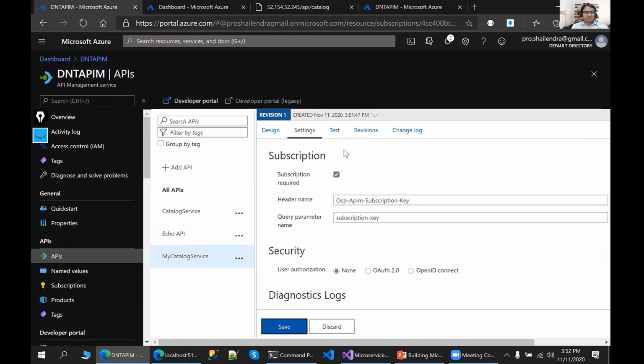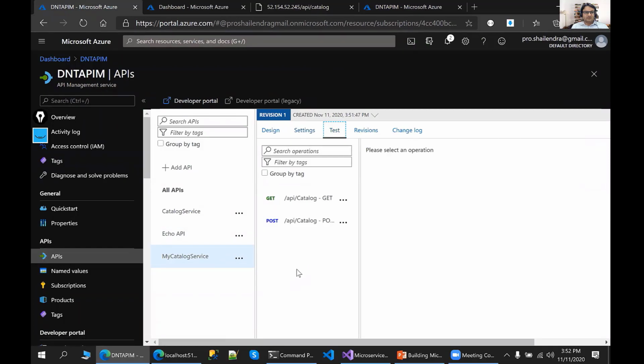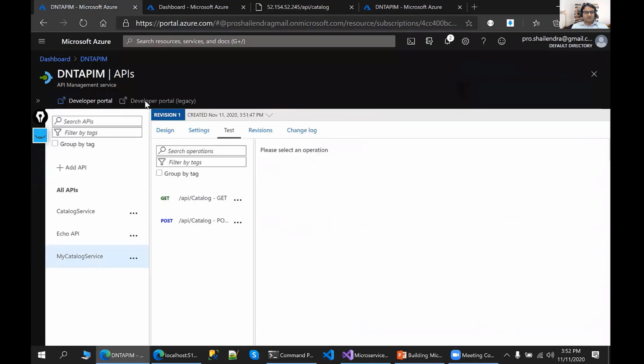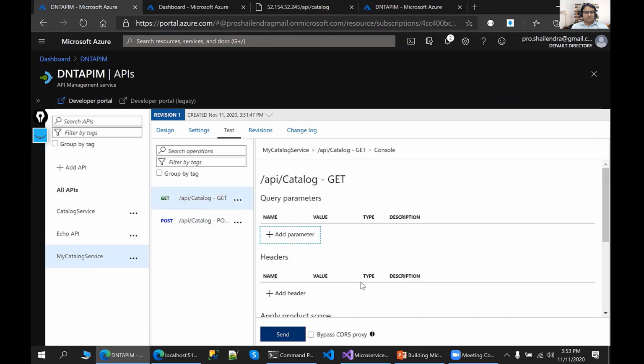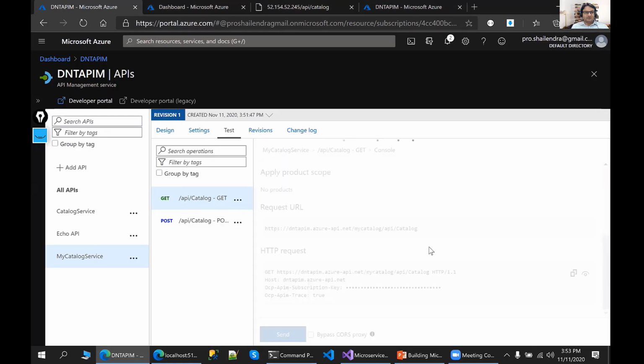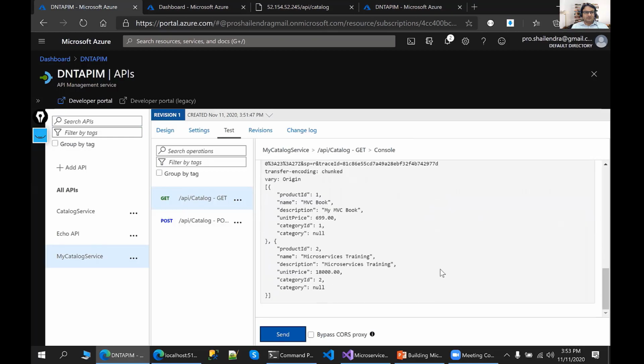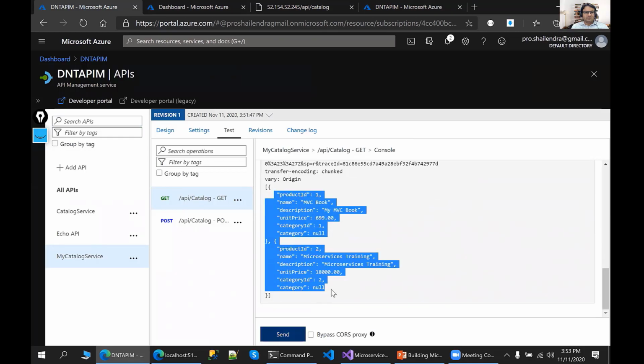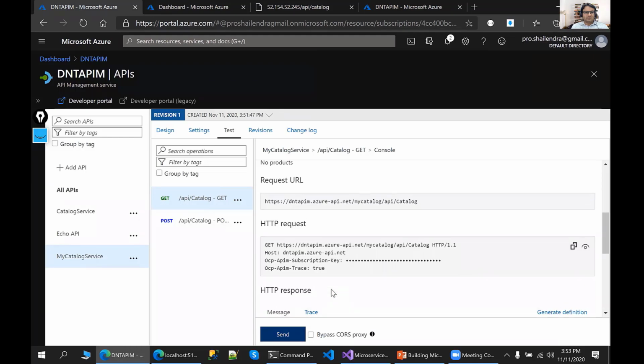Now here we have the option of testing. Just click on this get request, and this get request I can test here by making the request from this API interface. The same API I can also test using Postman, but let me show you here how we can test it using this API. Let me make the request, and you can see I'm able to fetch the data. The products are coming, everything is coming over there.